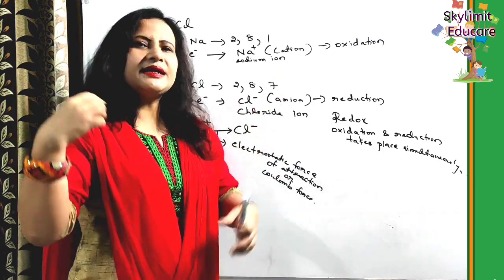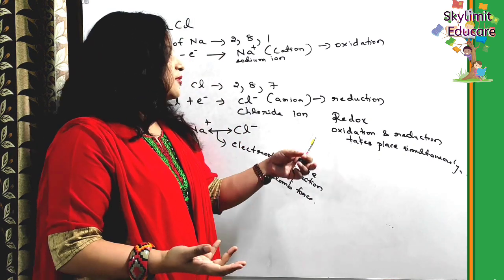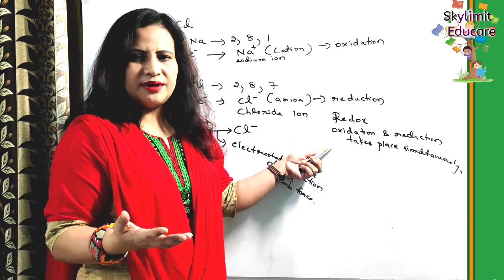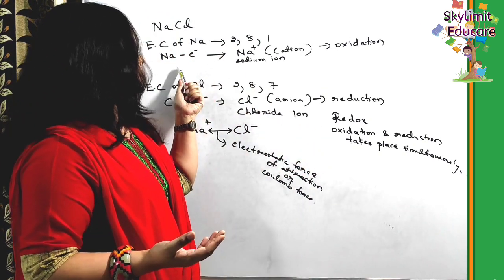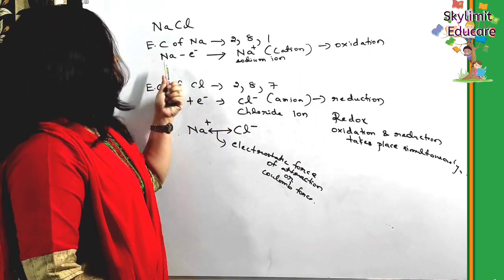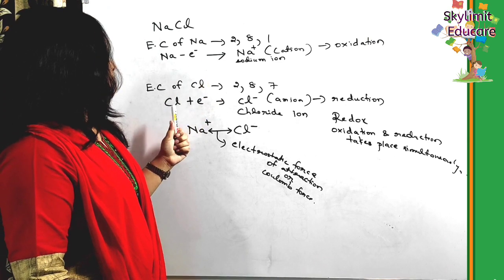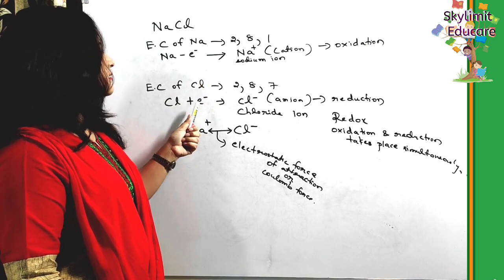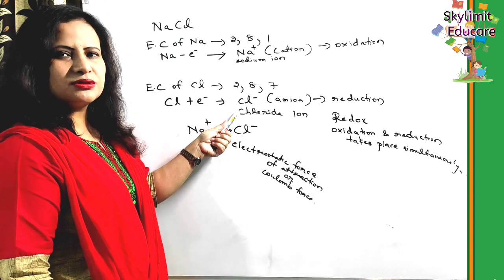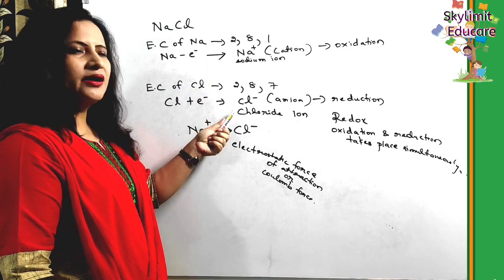Obviously, they take place simultaneously, because if there is oxidation there will be reduction. When the metal is losing electrons, the non-metal should be there to accept the electrons. So this type of reaction is also called a redox reaction. The metal atom, by losing electrons, is getting oxidized. The non-metal atom, by gaining electrons, is getting reduced.